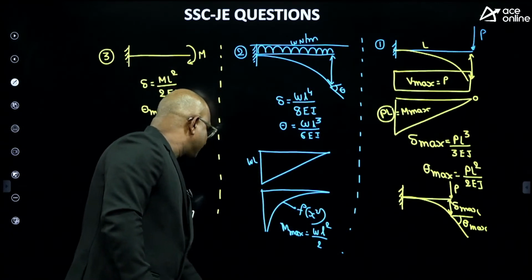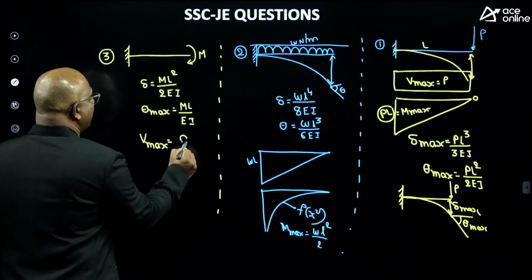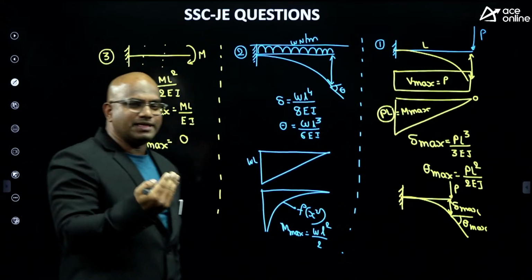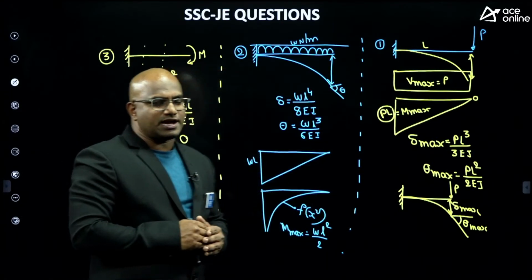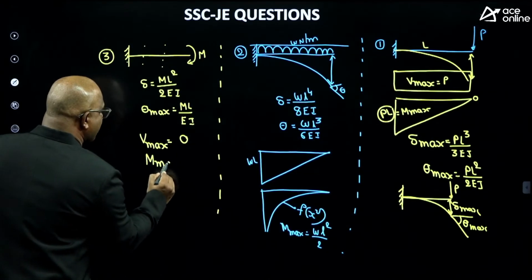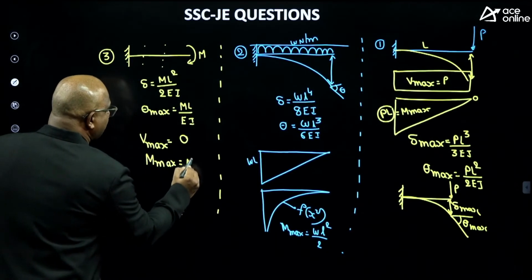Yes. Maximum shear force equals 0 because no shear force exists. Pure bending moment is acting on the beam. No shear force exists, guys. But what is the maximum bending moment? Everywhere the same M will be present. M max equals M.